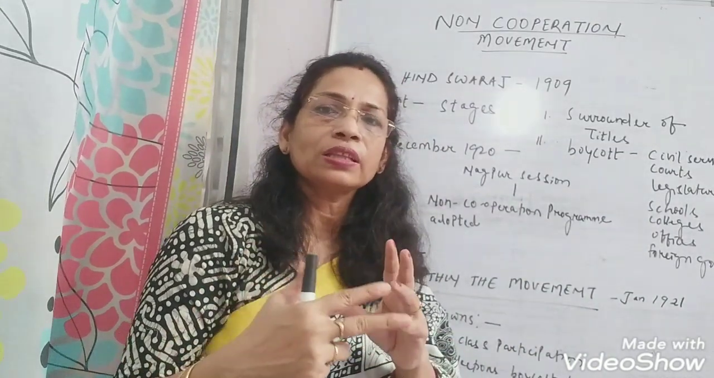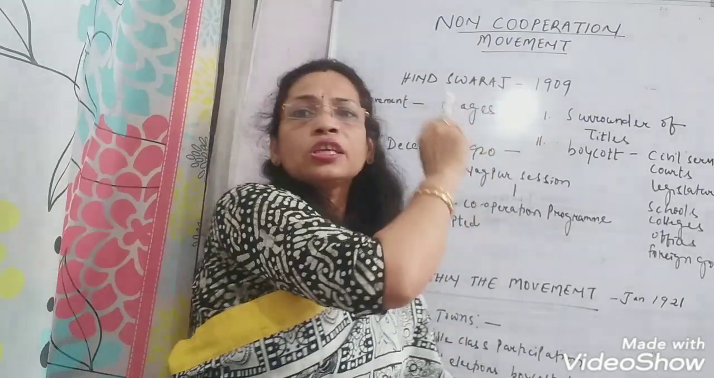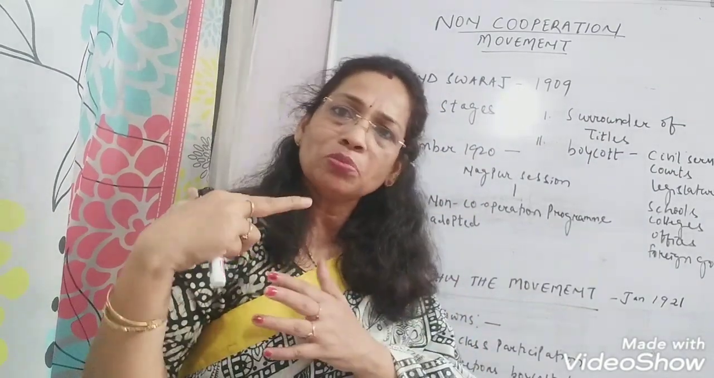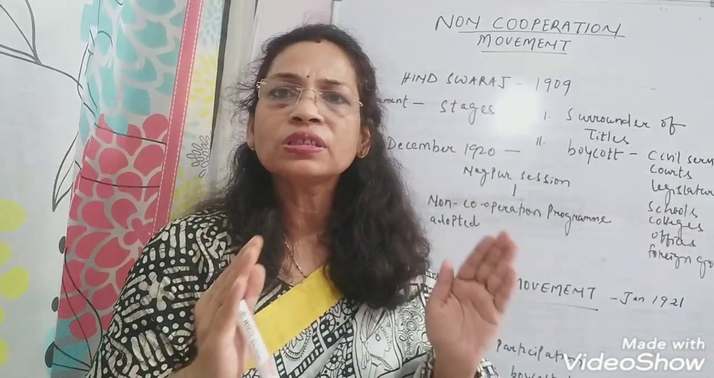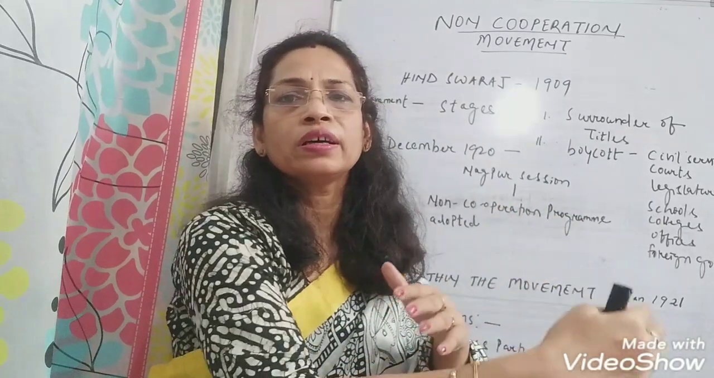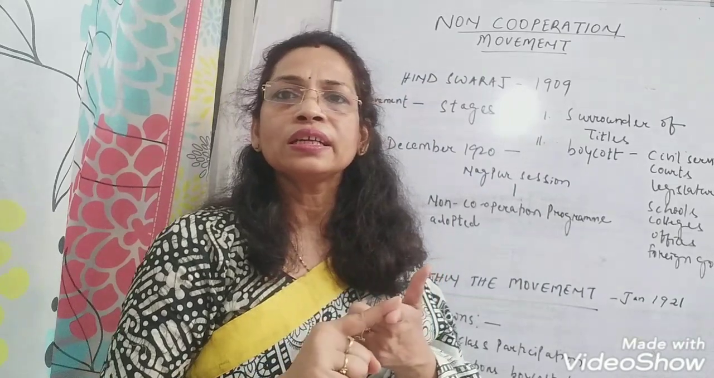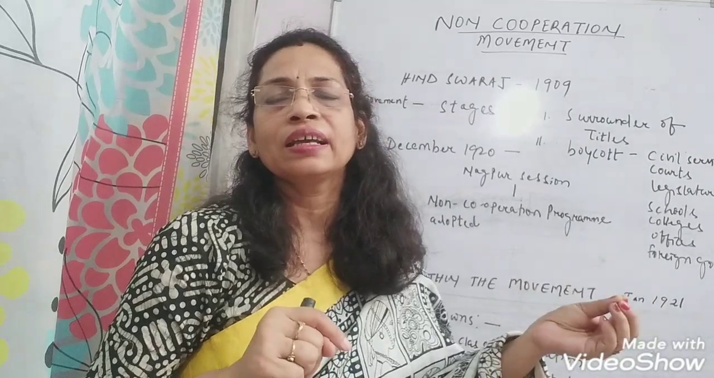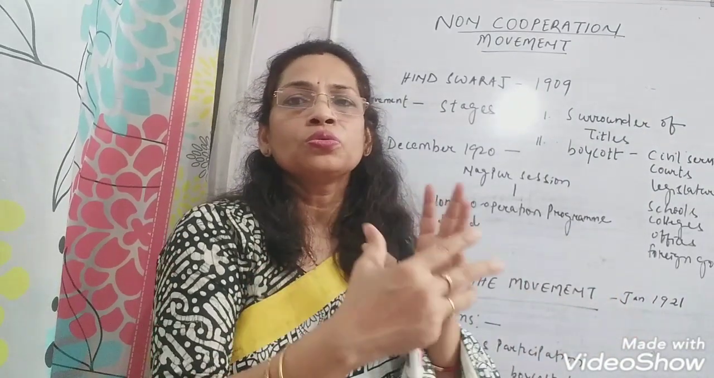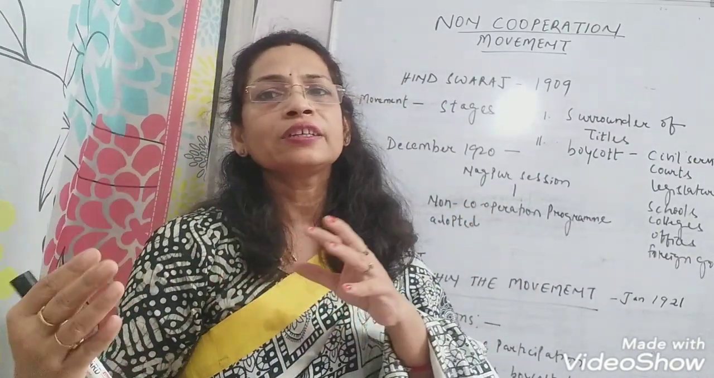So let us start with Gandhiji's book written in 1909. Gandhiji wrote the book Hind Swaraj. Much before the non-cooperation movement, in the book Hind Swaraj, he had written that it is with the cooperation of Indians that the British could rule over India for a long time. So as soon as Indians would start non-cooperation, the British would have to leave India.